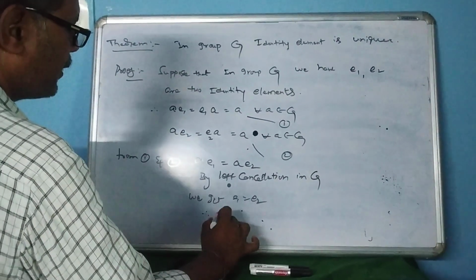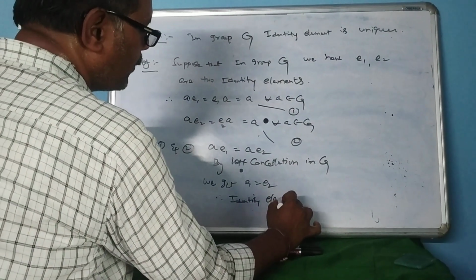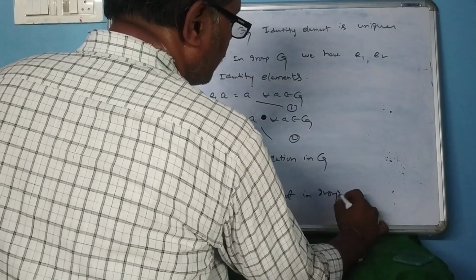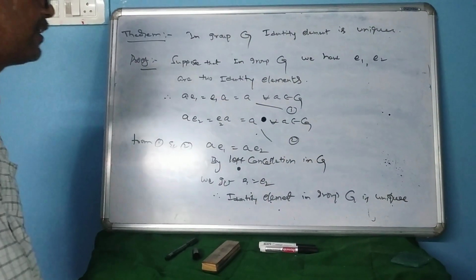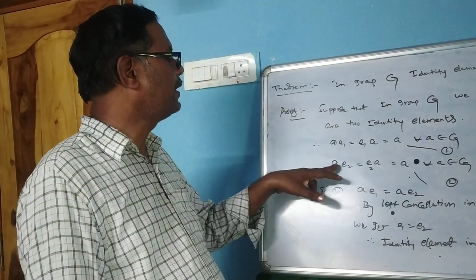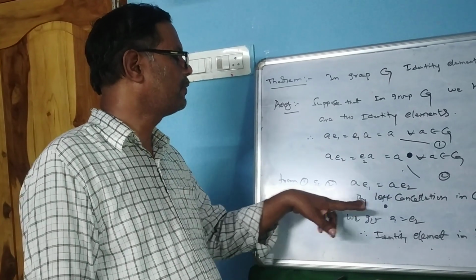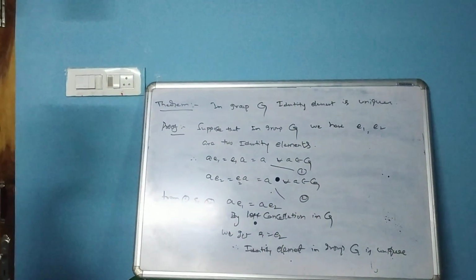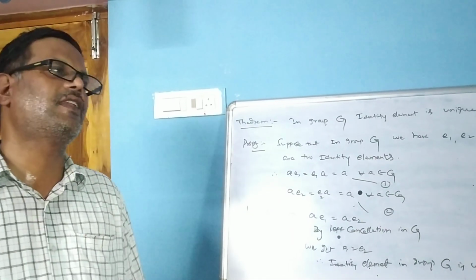Therefore, the identity element in group G is unique. Hence, ae1 = ae2, and by left cancellation law we get e1 = e2. Hence the identity element is unique in group G. This is a very simple theorem, one of the fundamental theorems. Okay, friends.